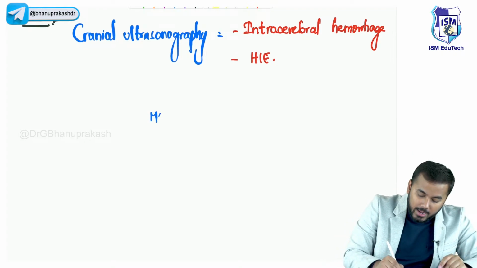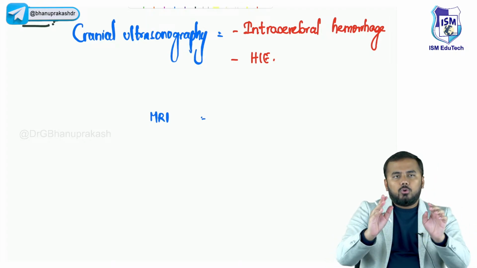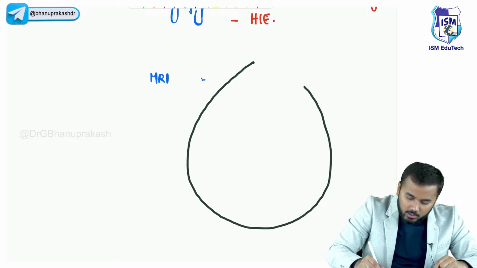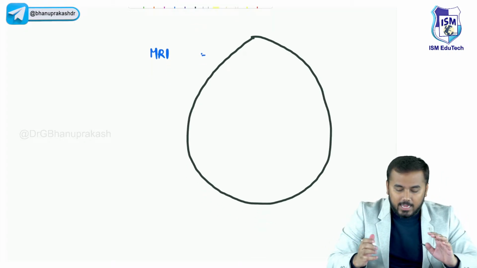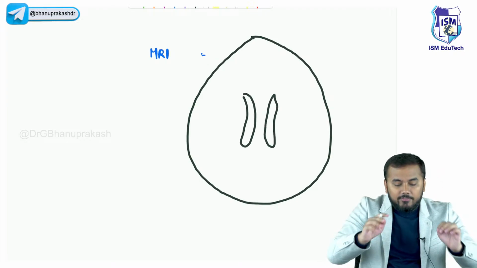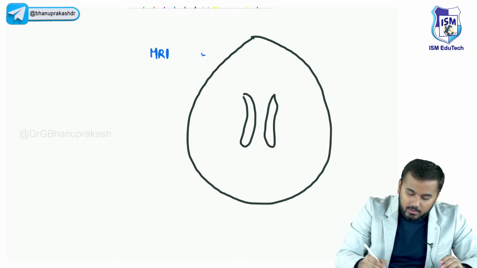After that I will do an MRI. When I do an MRI, you have got ventricles, right? Look, this is your brain. Let us say this is the MRI scan, and here you can see the ventricles like this. Surrounding the ventricles, whatever white matter you see, there is damage to the white matter. This shading I am drawing is damage to the white matter surrounding the ventricles.